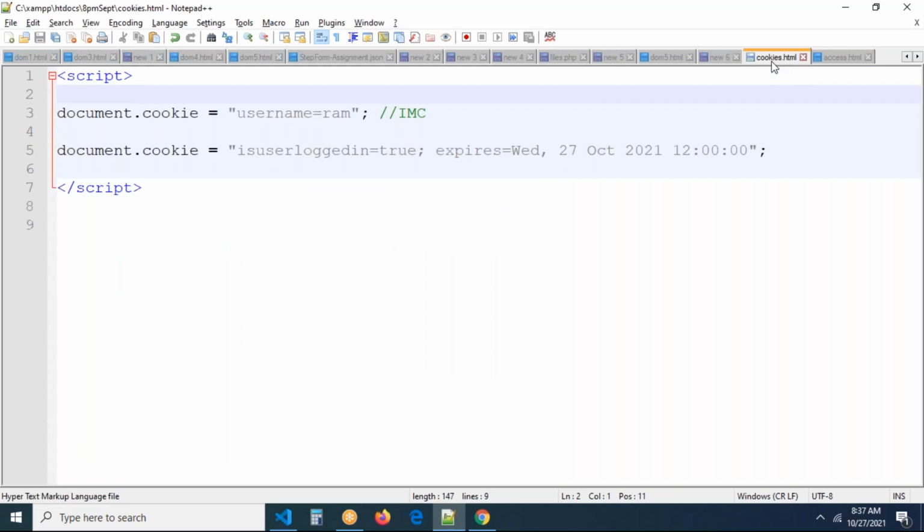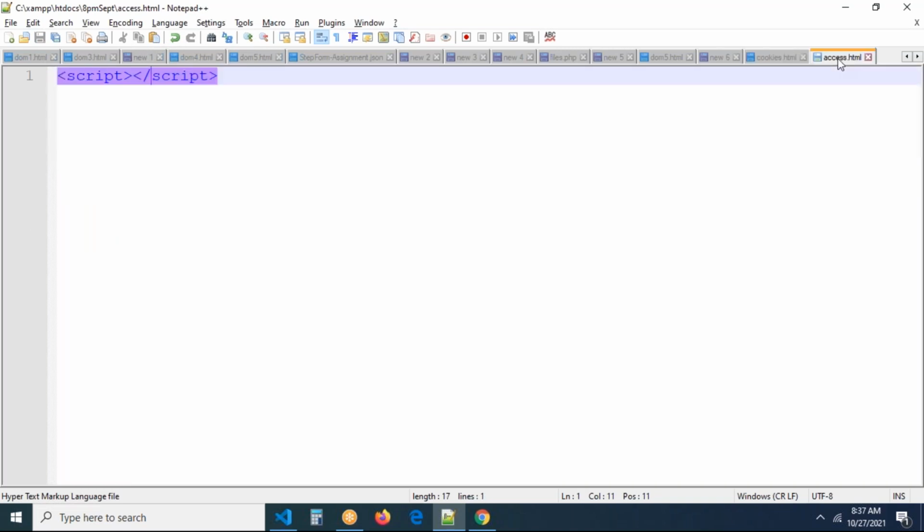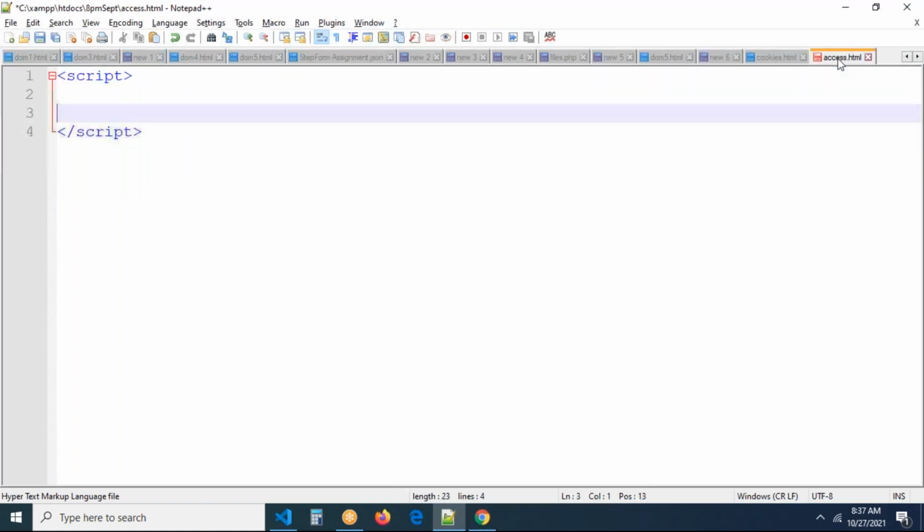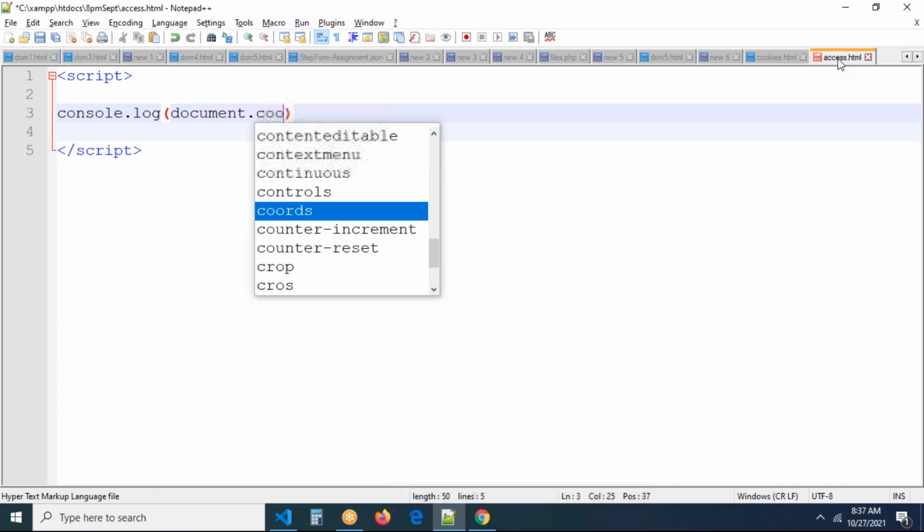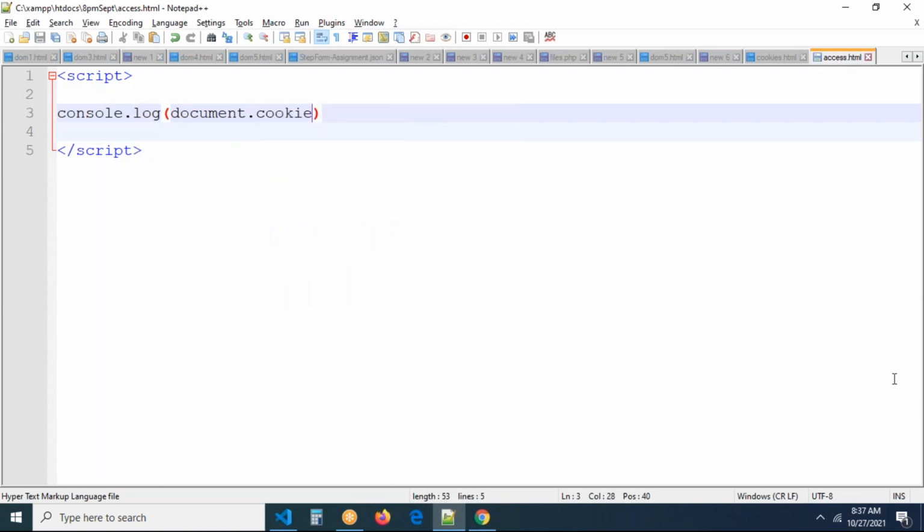Cookies are created in the first file. Now in this file, this is a separate file, I want to access the cookies. Nothing to do, the same property you can write again: console.log document.cookie. That's all. You don't have to do anything else. Document.cookie. That's all.